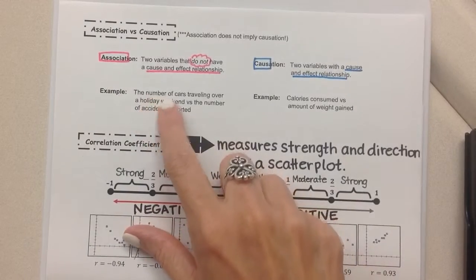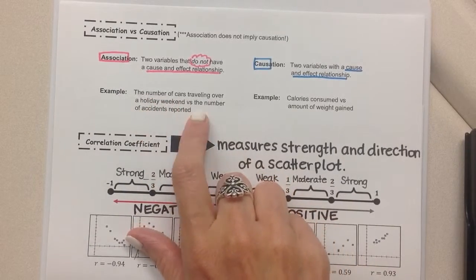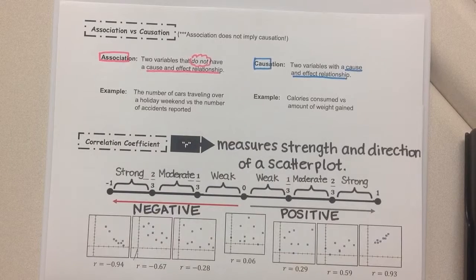Okay, so for example, the number of cars traveling over the holiday weekend versus the number of accidents reported. Is a holiday weekend going to be the cause of every accident that's reported? No. Now it's related because more people are on the road traveling around holidays, which means there's an opportunity for more accidents to happen, but that doesn't mean that every time there's an accident it was because cars were traveling on a holiday weekend. I could have a wreck on a Tuesday and it not be a holiday, okay?